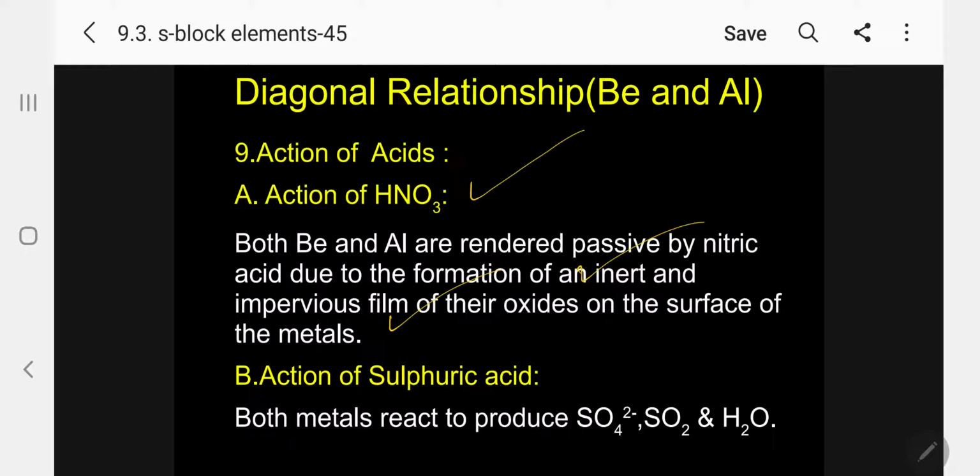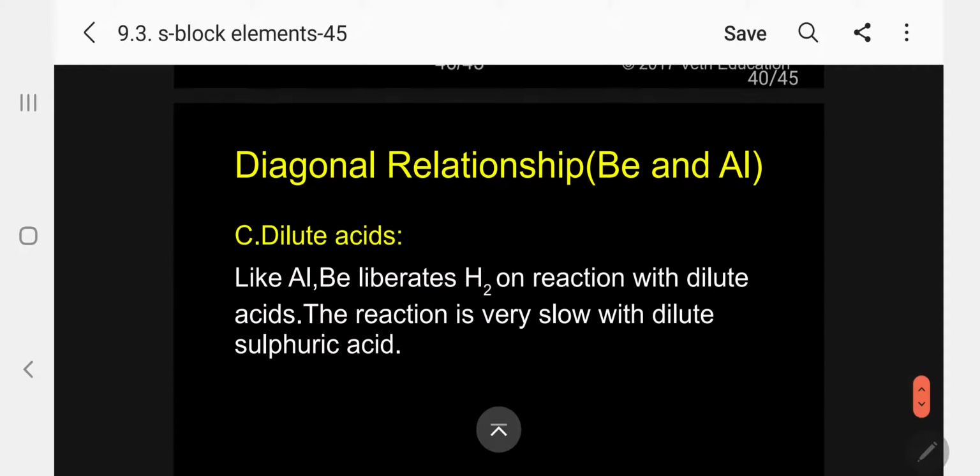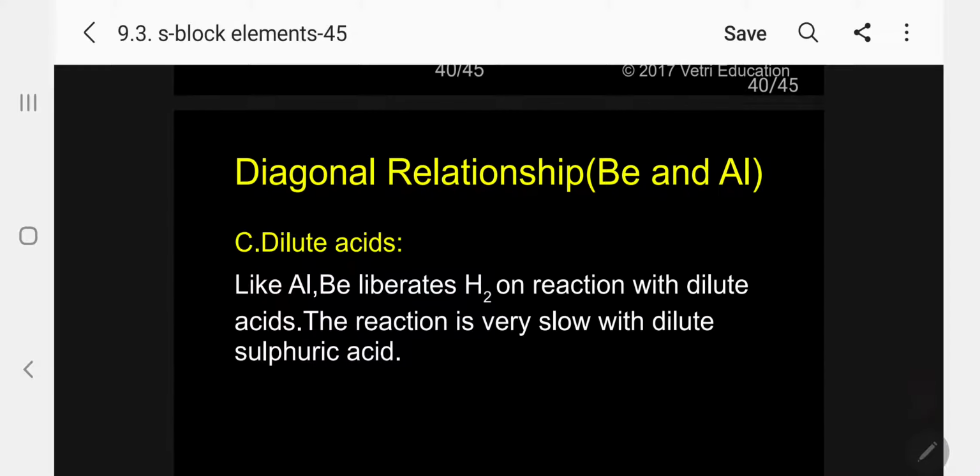Kindly follow. Coming to sulfuric acid, both metals react to produce sulfates, SO2, H2O, showing similar behavior. And in the case of dilute acid, like aluminum, beryllium liberates hydrogen and reacts with dilute acid. The reaction is very slow with dilute sulfuric acid. With HCl it is fast, with dilute sulfuric acid it is very slow.